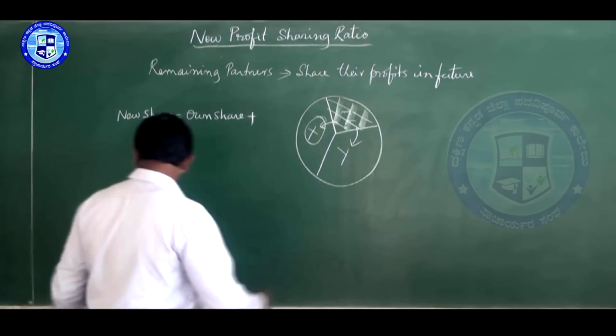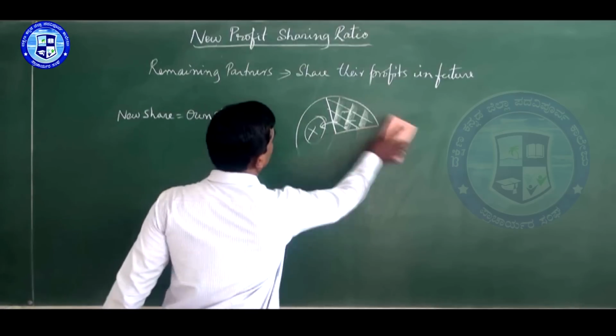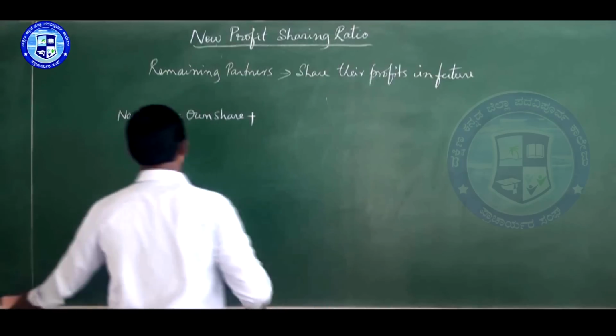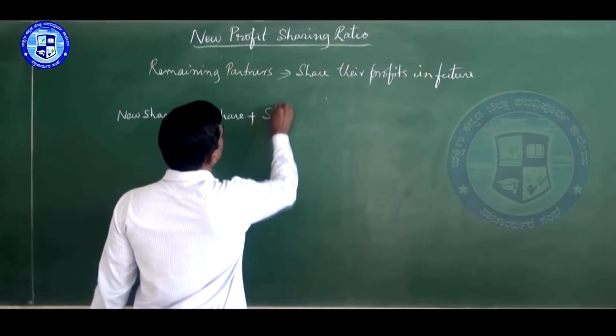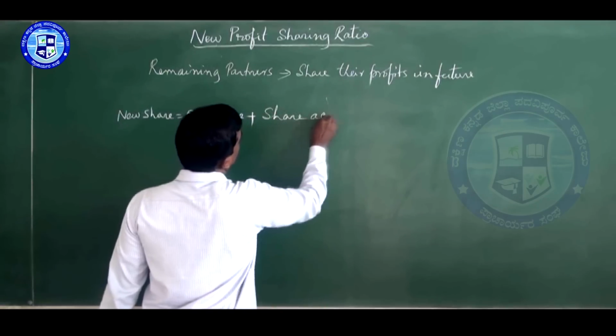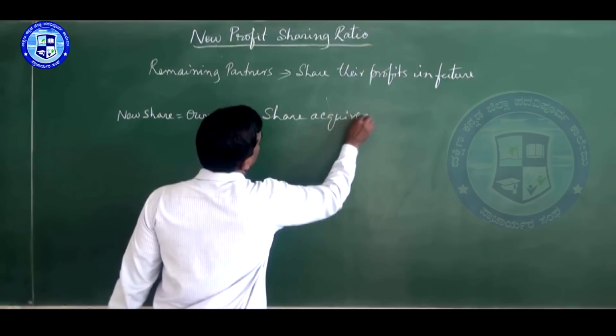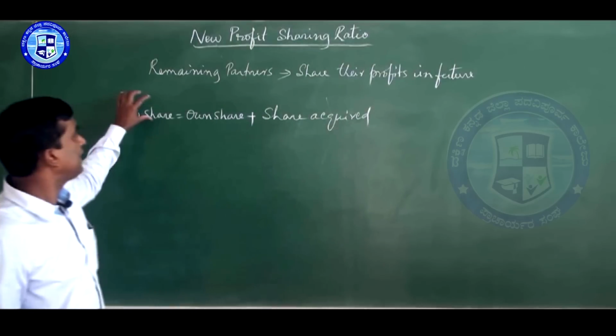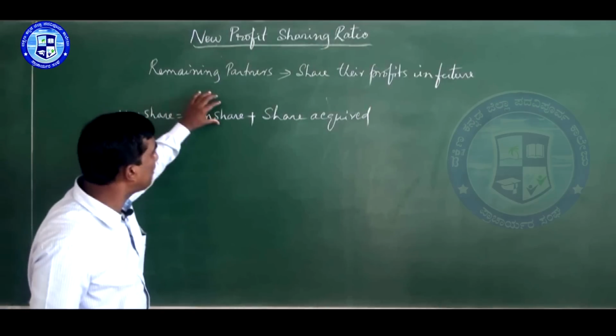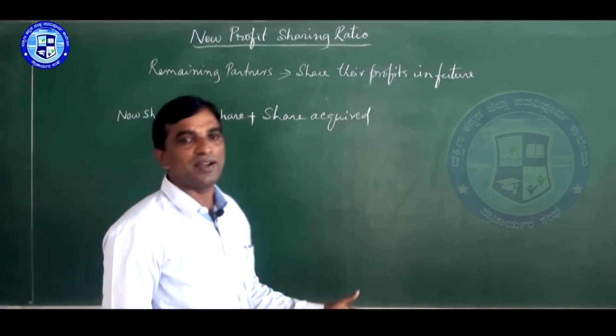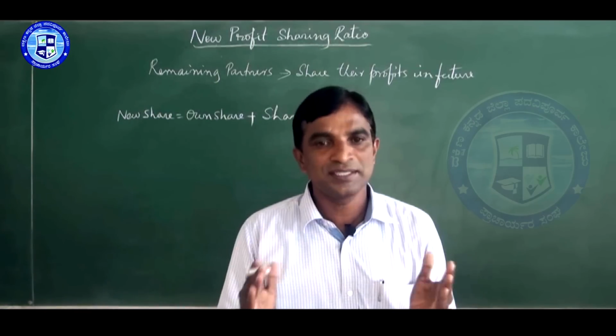So, we can write share acquired. A simple formula we got. What is the new share formula? New share is equal to own share plus share acquired. So, this is a simple thing.